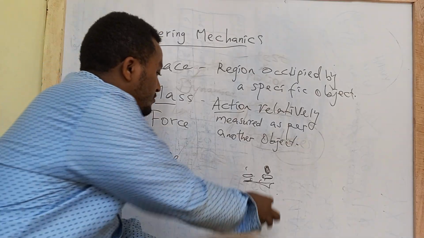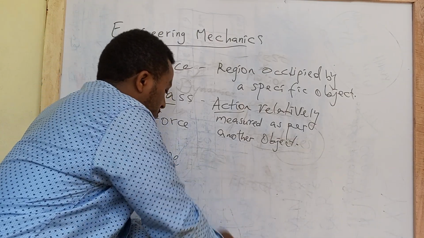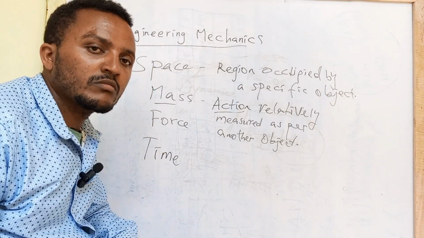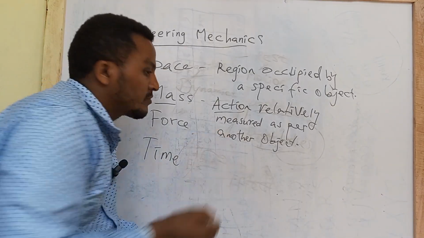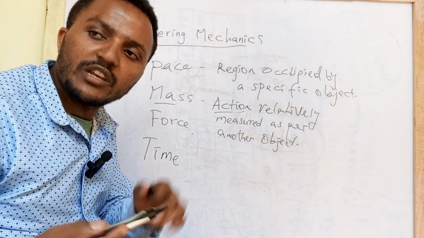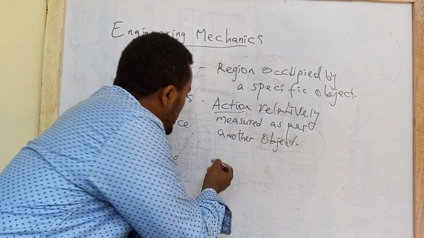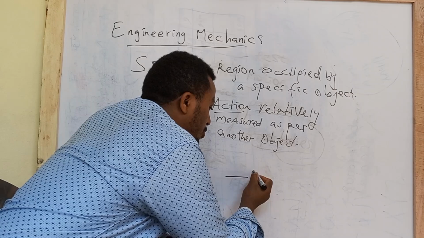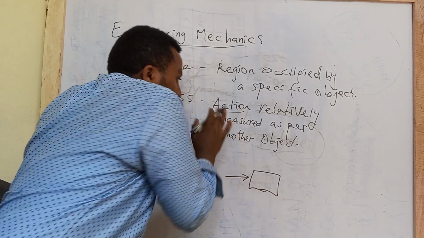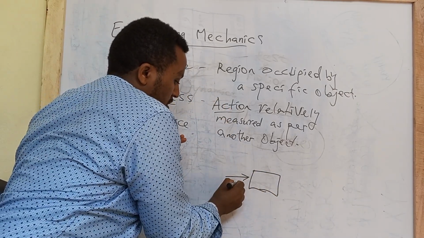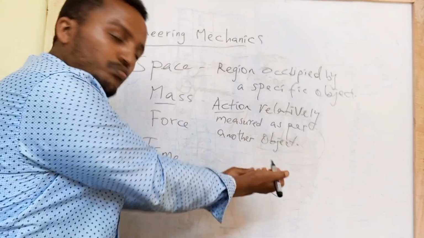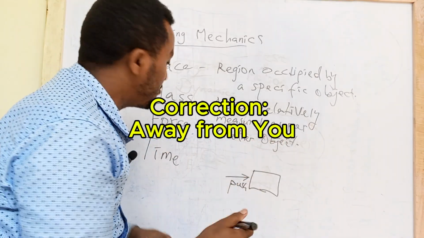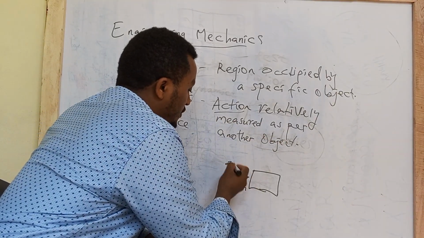What about force? How can you define force? Who can define force for me? Okay, let's define it. What's force? Just push or pull. Let me push this object. That's called push. Pull is towards you, but push is away from you. That's called basically force.